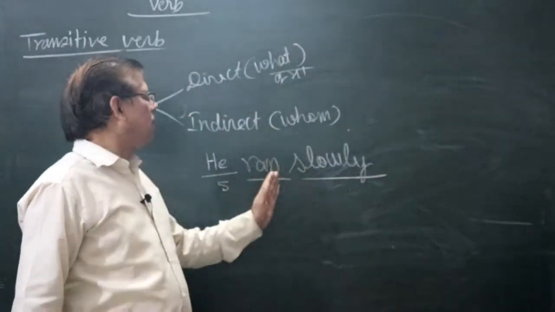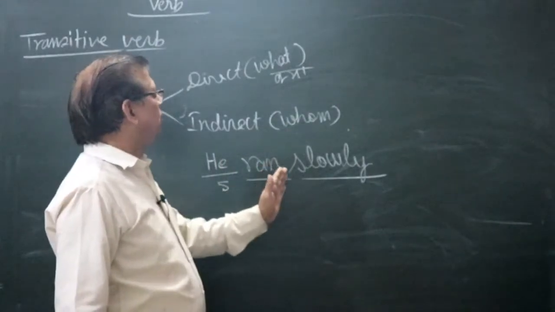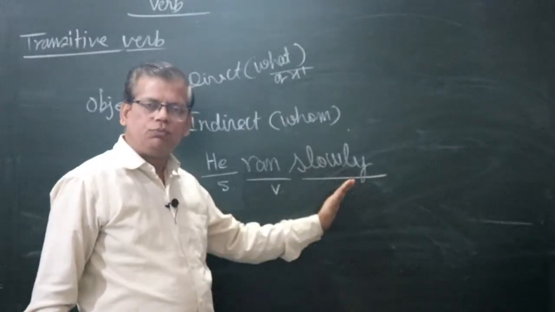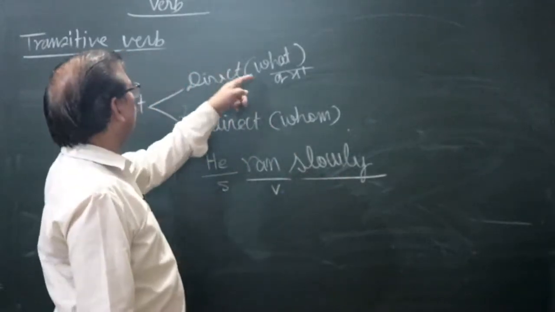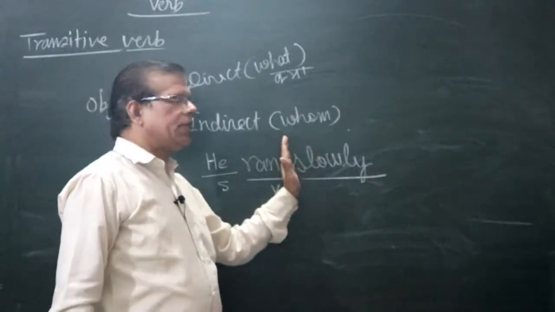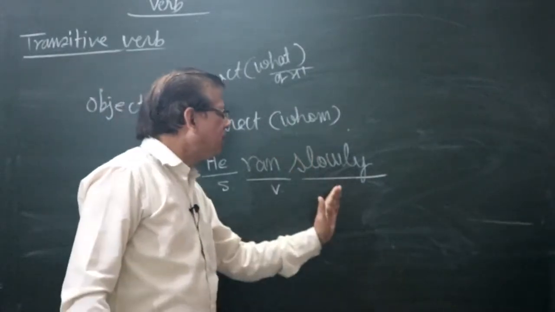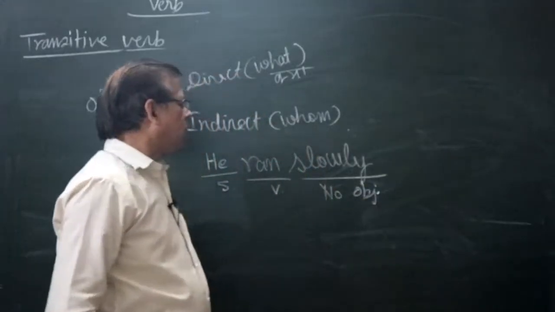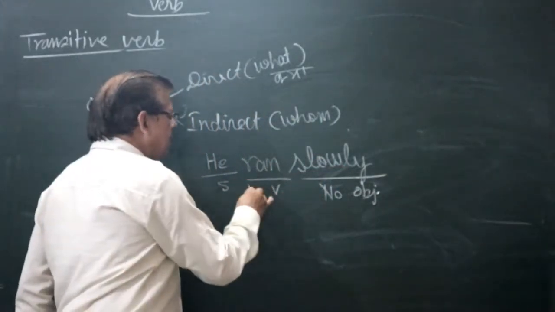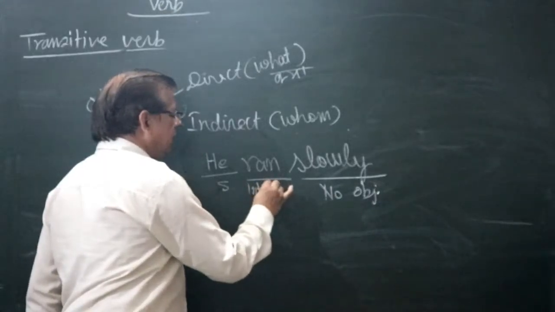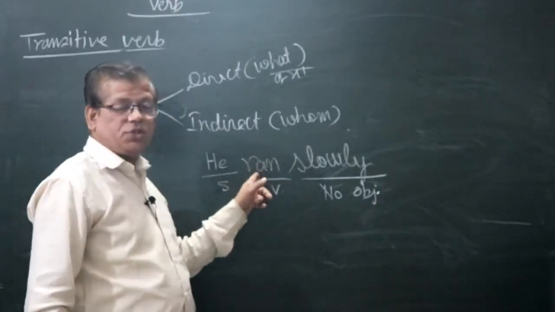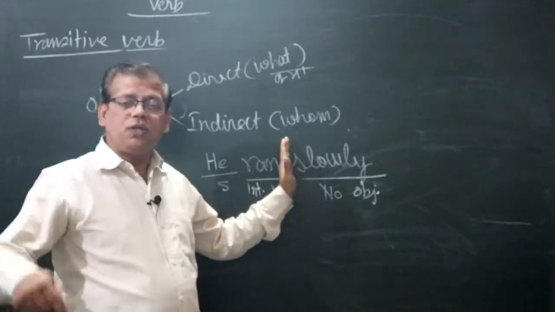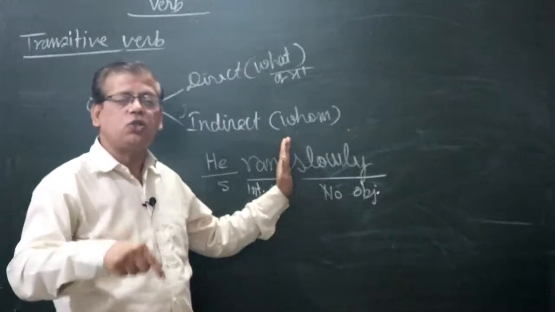Now what is slowly? So he ran slowly. Now question: what? You get the answer? No. Whom? You get the answer? No. When you are getting no answer of what and whom, it means there is no object. When there is no object, the verb is an intransitive verb. It is not a transitive verb. Now which part of speech is slowly?